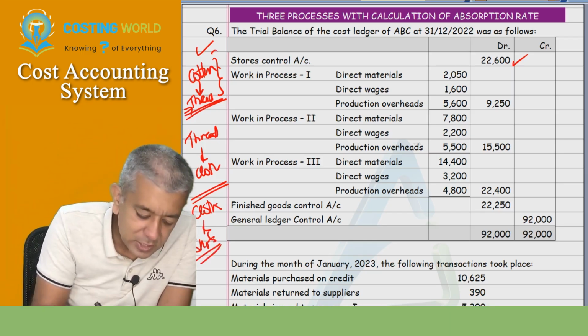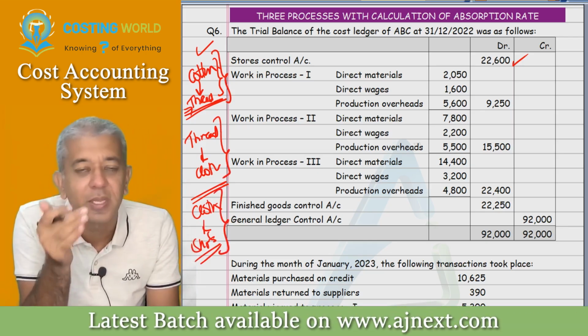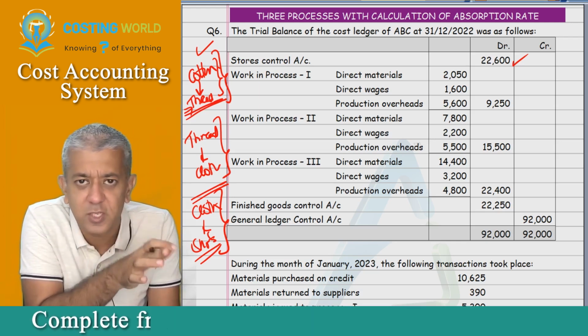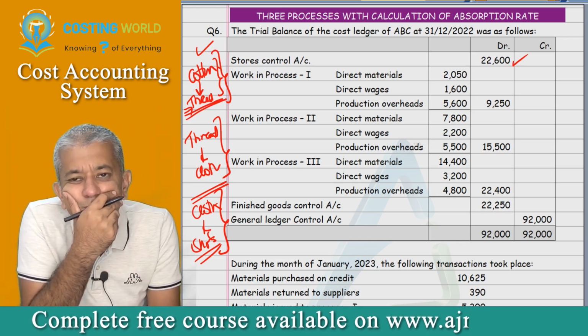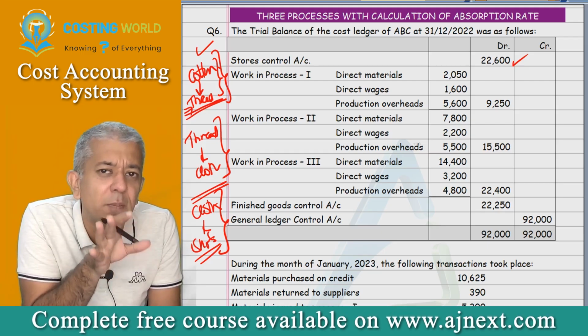This is process 1, this is process 2, this is process 3. Can we say that if it is like this, then the output of one process will become the input for the next process? Yes, sir. And can we say input will always mean material cost?